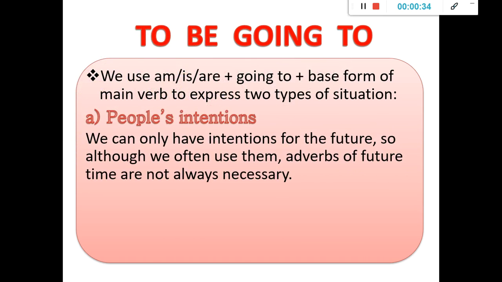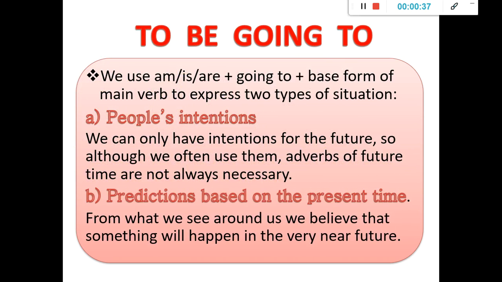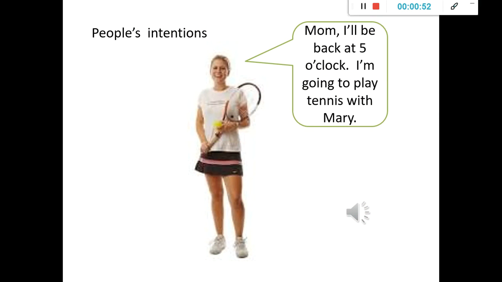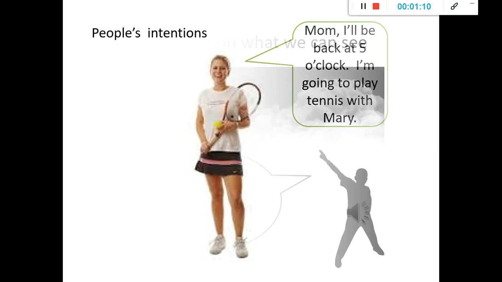And we use basically going to for two options over here: to talk about intentions, the intentions of people, and to talk about predictions based on what we can see in the present time, right? So the first part is about intentions. For example, I'm going to play tennis with Mary. This is an intention. An intention that I can have is I'm going to study French. I am going to visit Paris. I'm going to go to Guatemala, for example.